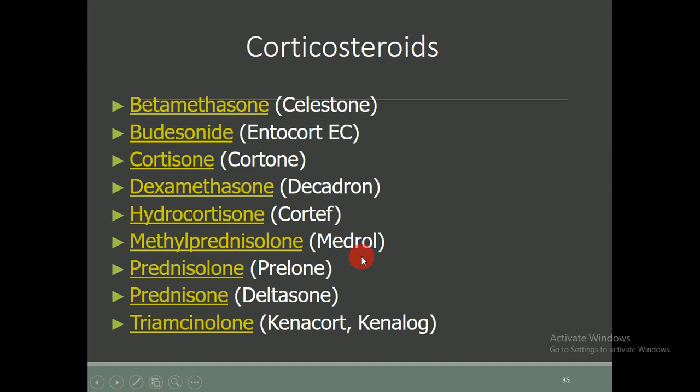Methylprednisolone is available by the trade name Medrol. Prednisolone is available in the market by the trade name Prelone. Prednisone is available by the trade name Deltasone. Triamcinolone is available by the trade names Kenacort and Kenalog.